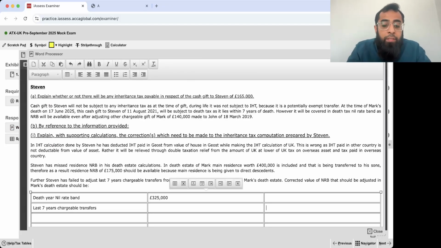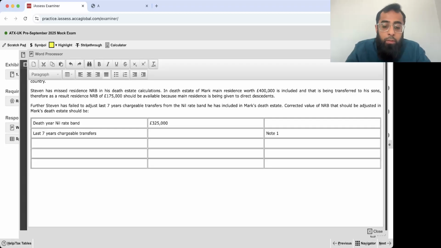Okay. Last 7 years' chargeable transfers. Now I will make a note 1 here. Note 1. Chargeable transfers, or you can say transfers, made by Mark during his life include 3 gifts which he made to his children.